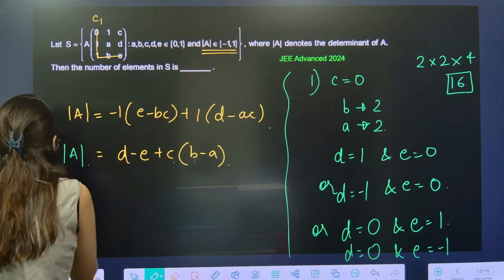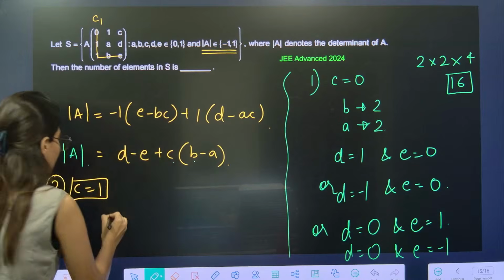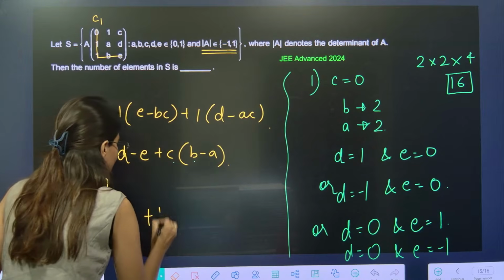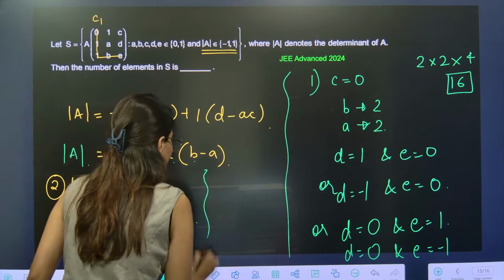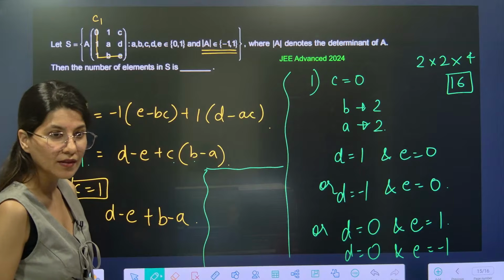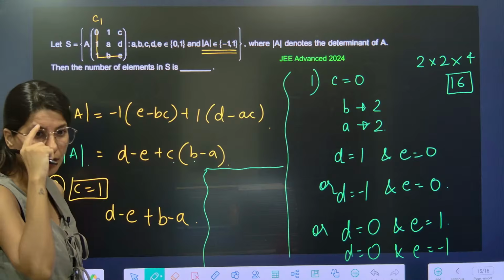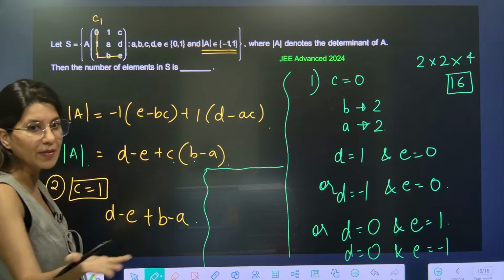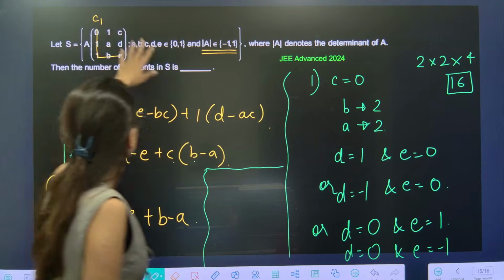Now, case number 2, if C is equals to 1, then D minus E plus B minus A. Okay, so in that case, what we are going to do is, D can be minus 1. Why you are writing this? Which D are you talking about? I don't know. I mean, please do not write can't be. D, okay, yes, D can't be minus.